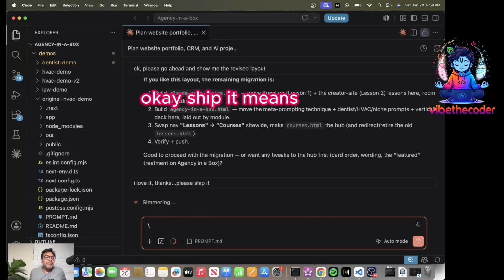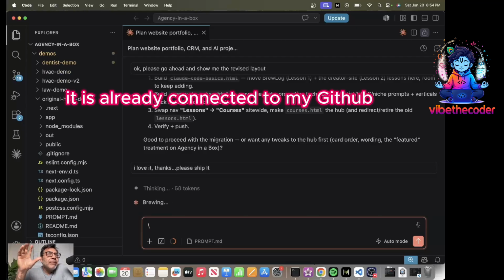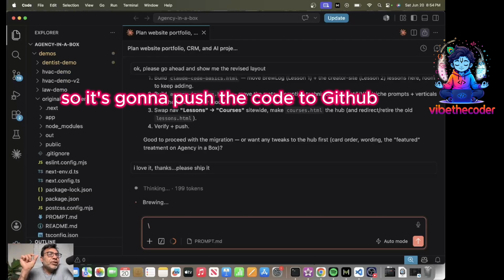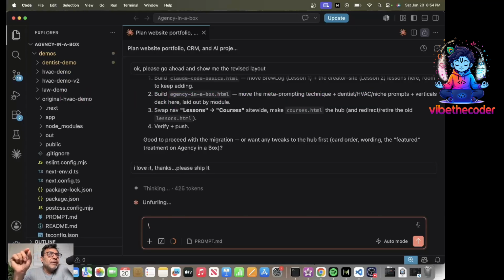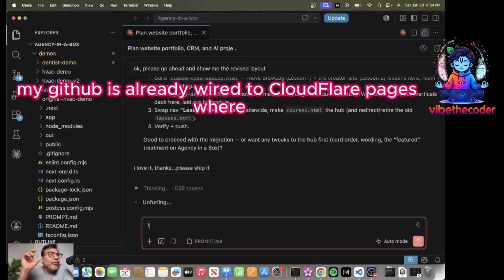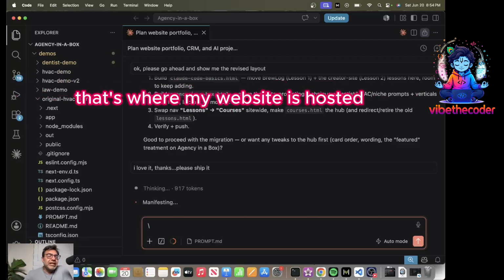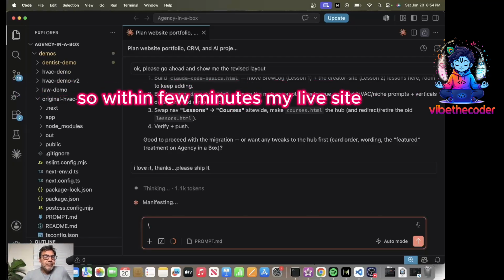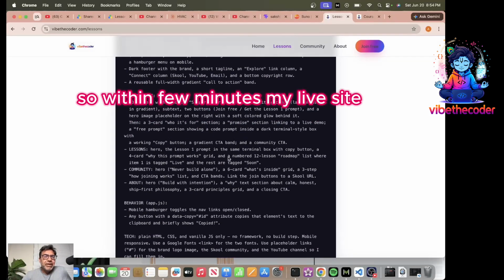Okay. Ship it means it already is connected to my GitHub. So it's going to push the code to GitHub. My GitHub is already wired to Cloudflare Pages, that's where my website is hosted. So within a few minutes, my live site